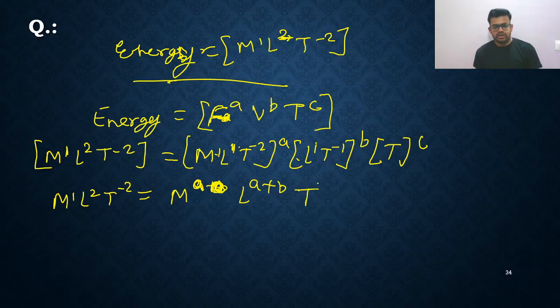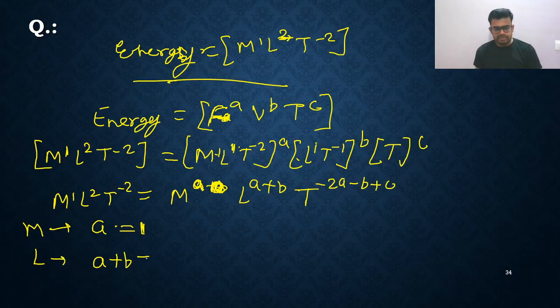Time raised to minus 2a minus b plus c. Compare both sides. M raised to 1, so a equals 1. Next, the L power is a plus b on the RHS, and on the LHS that is 2. Put the value of a here: 1 plus b equals 2.